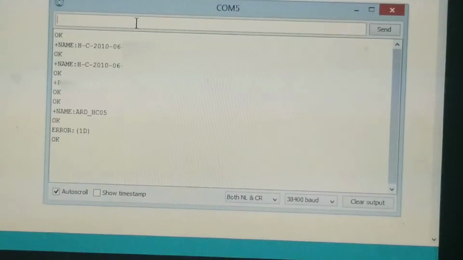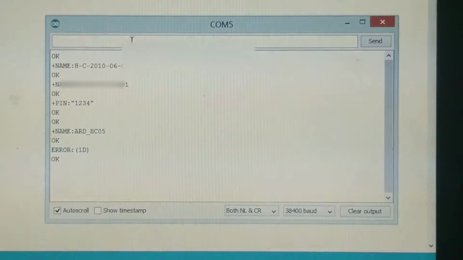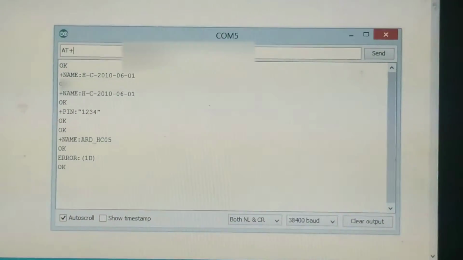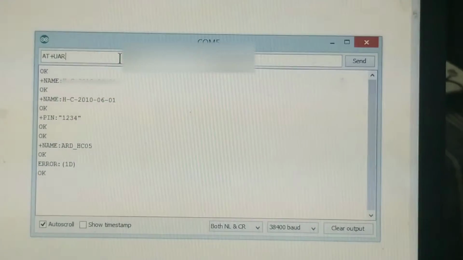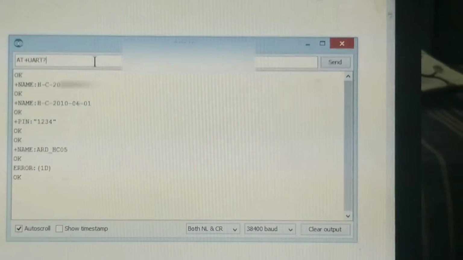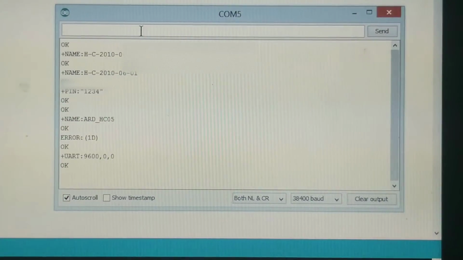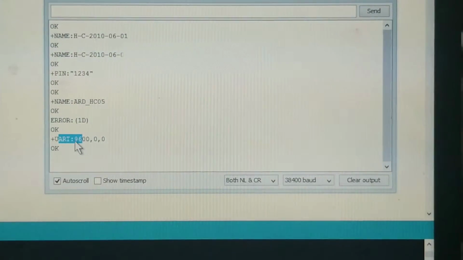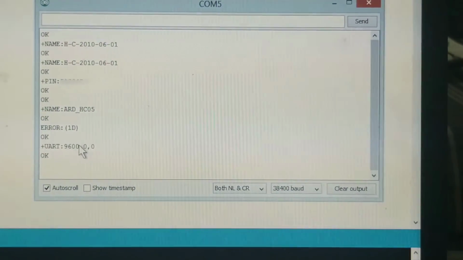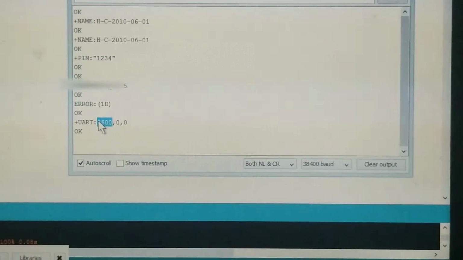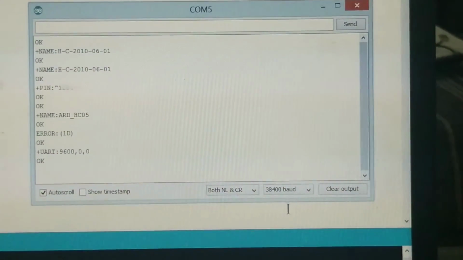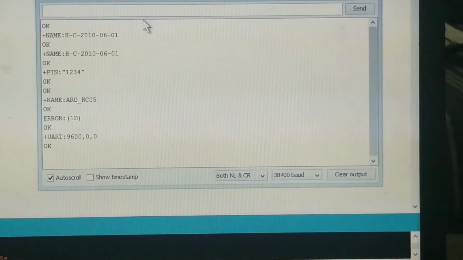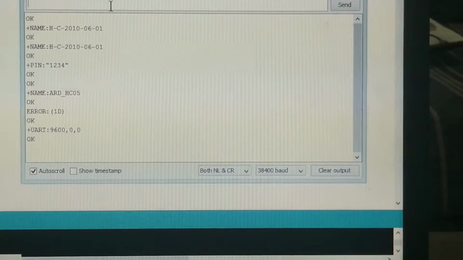Okay. Then I will also show you a couple more AT commands. AT plus UART. It will give the baud rate, and it is best to choose the serial monitor baud rate to match. I am using 38,400.